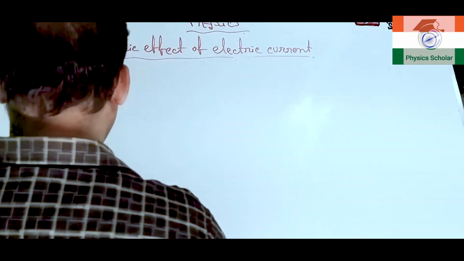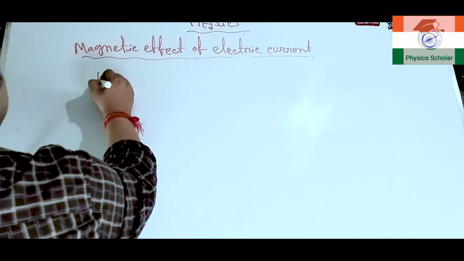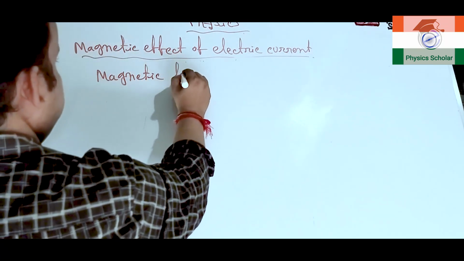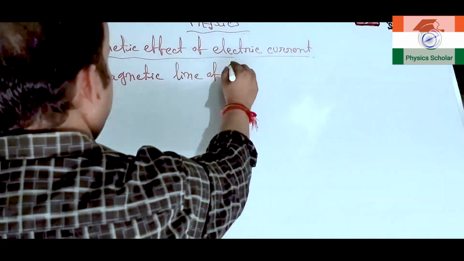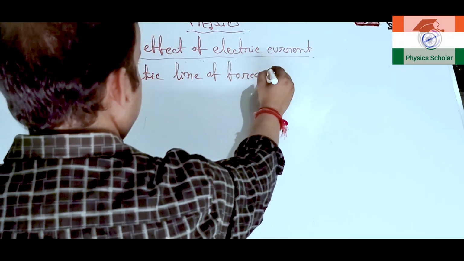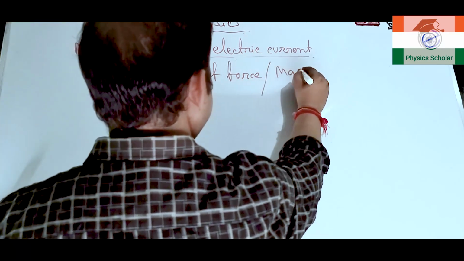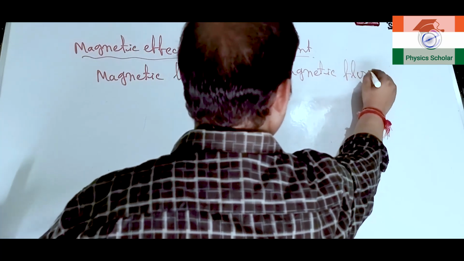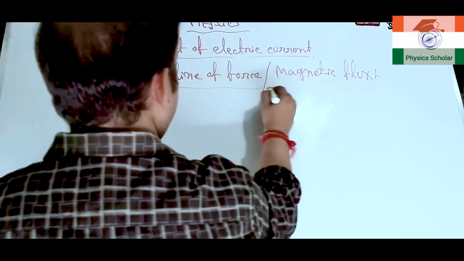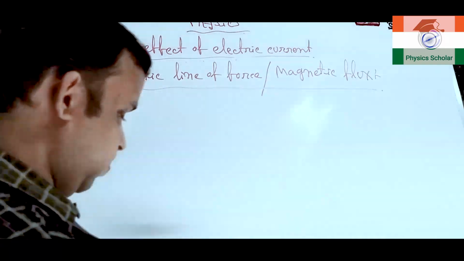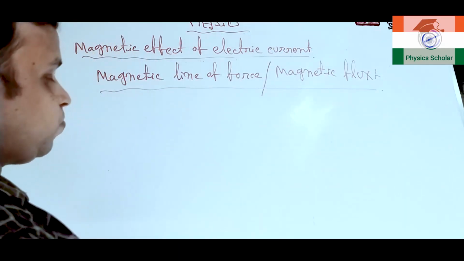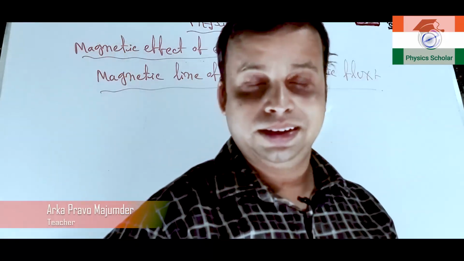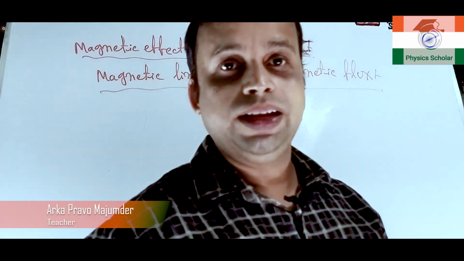Now what is magnetic line of force? Magnetic line of force, or it is also known as magnetic flux. Okay, what is magnetic line of force or magnetic flux? Clear? Basically, it is an imaginary line. Clear? So, it is an imaginary line.